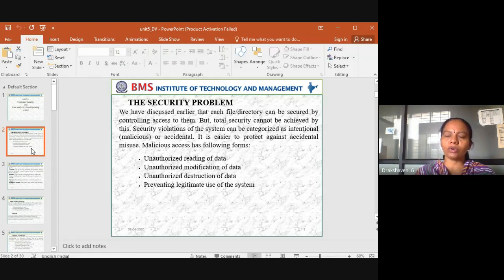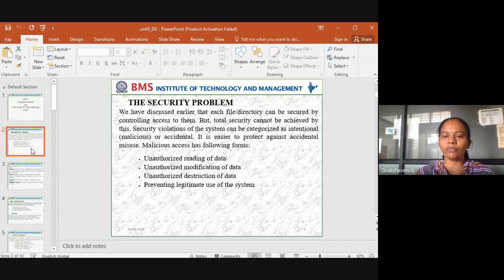We have so many security problems, and you can see in real life there are so many. So with respect to the operating system, how can this security problem be solved? In this chapter, we'll be discussing the security problems. In the earlier fourth chapter, we discussed files and directories, and how we can secure them by controlling access to them. So how can we do the control of that, in the case of a file or directory?